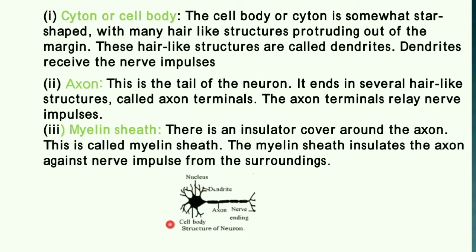So, this is the cell body. It consists of dendrites. Now, what is an axon? The axon is the tail of the neuron. It ends in several hair-like structures called axon terminals. The axon terminals relay nerve impulses. So, this is the axon and these are the axon terminals. What is a myelin sheath? There is an insulator cover around the axon. This is called the myelin sheath. The myelin sheath insulates the axon against nerve impulses from the surroundings.